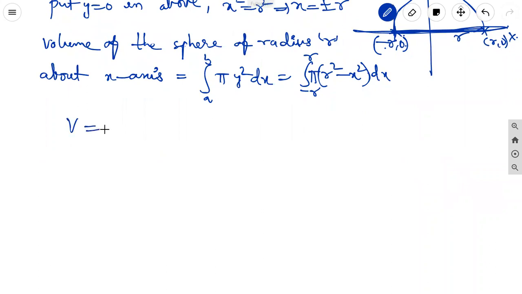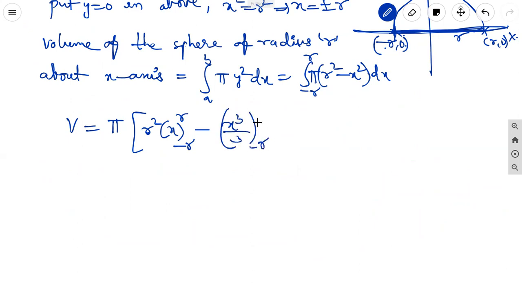This volume V is equal to pi right outside, r square integration, that is a constant, 1 dx integration is x, limits from minus r to r, minus x square integration is x cube by 3, limits from minus r to r. If you get confused, write the separate terms: pi right outside, integral minus r to r of r square dx minus integral minus r to r of x square dx.